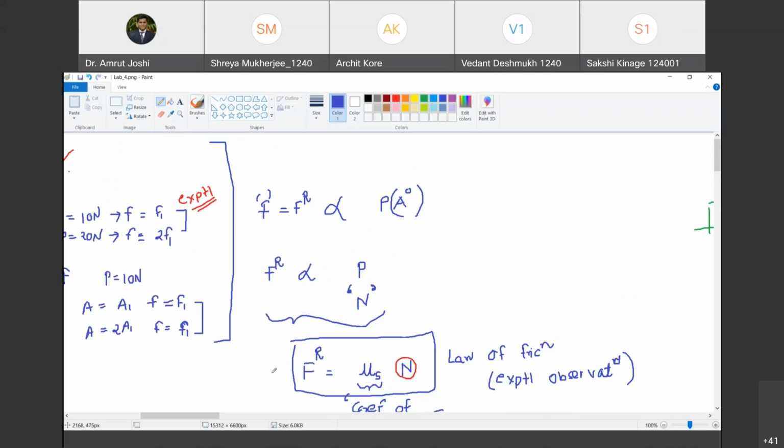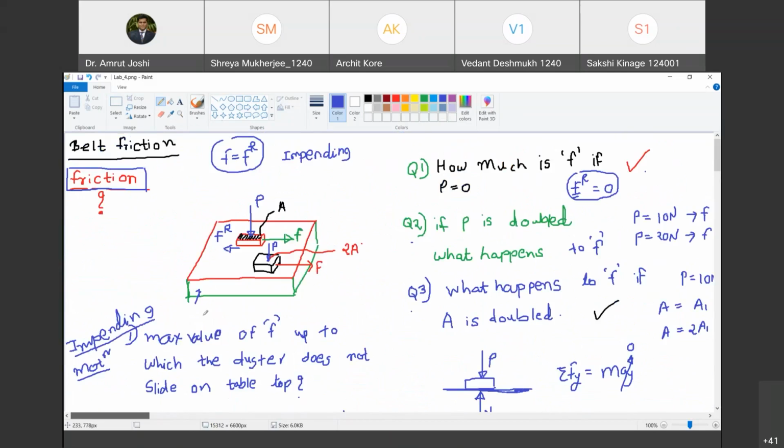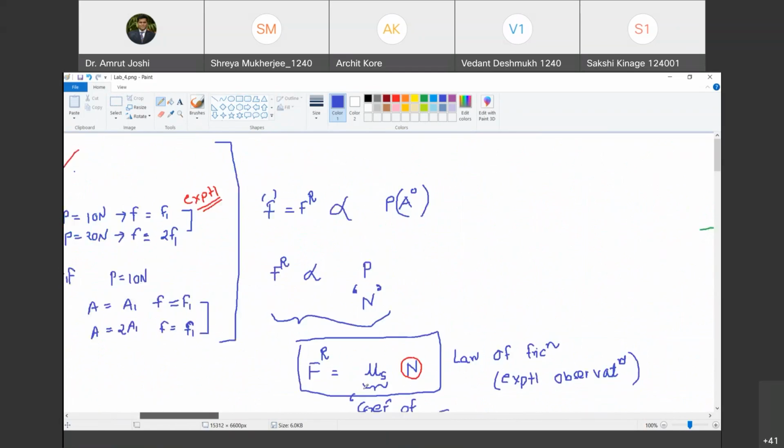Second case. Imagine that when I keep the duster on the table, they become an integral object. There is a chemical bonding in between, so there is no question of sliding. Whatever force you apply, the objects will break, but they will not slide. Are you with me? Yes, sir. So in that case, how does that line look?